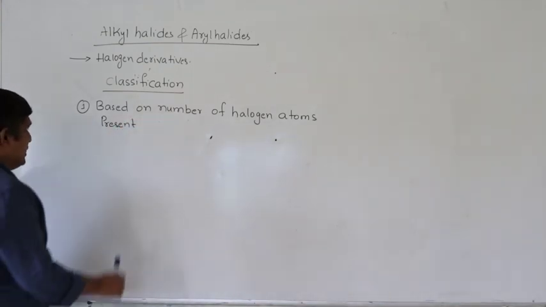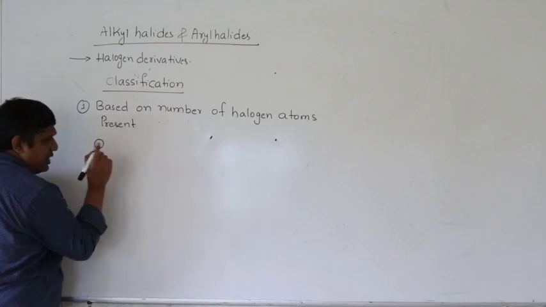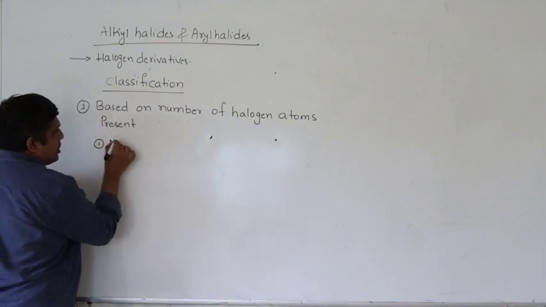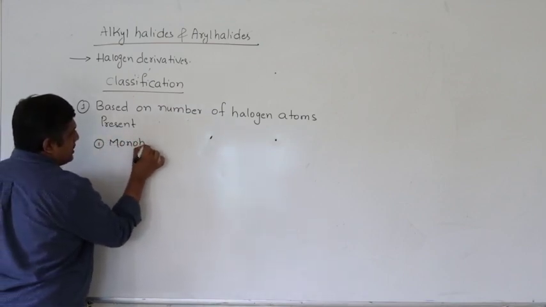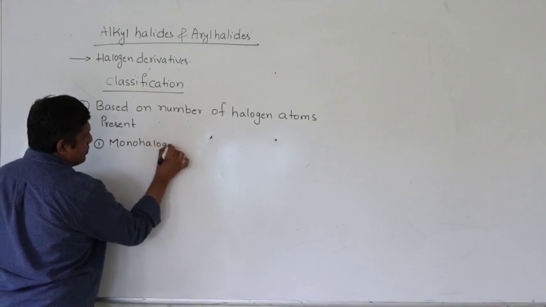If the molecule contains only one halogen atom, we call it a monohalogen derivative.